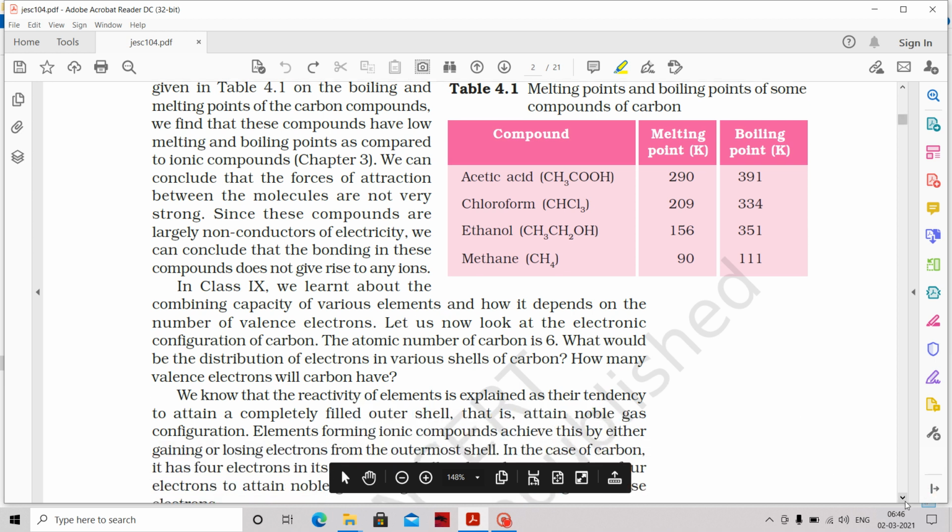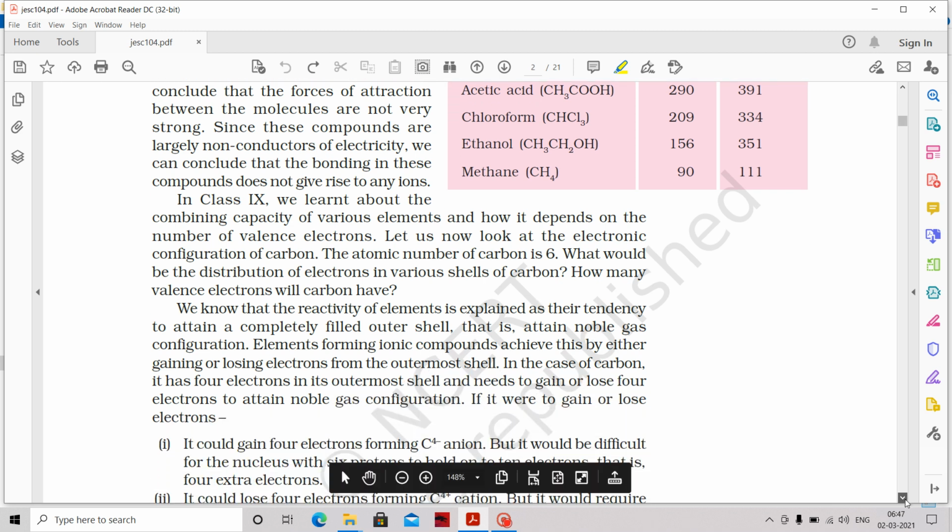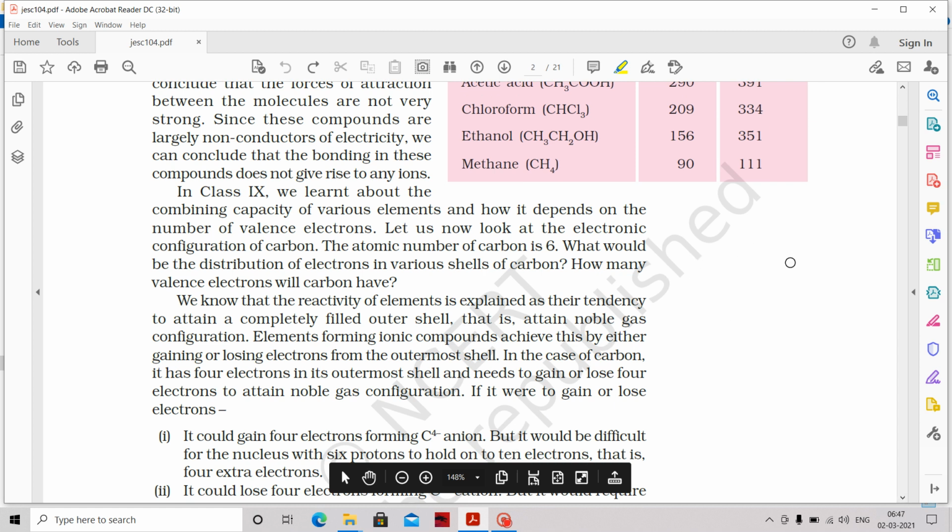We also learned in previous classes that the bonding depends upon what? The number of electrons in the outermost shell of the particular atom, that is the valence shell. So the bonding between various elements depends upon their valency electrons, that is, the outermost shell electrons. So now we will see the electronic configuration of carbon. Carbon, as you know, has atomic number 6.